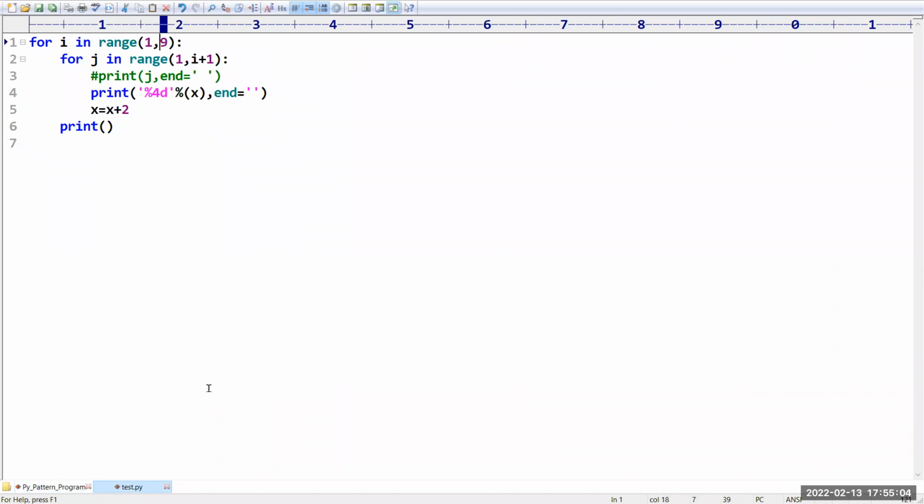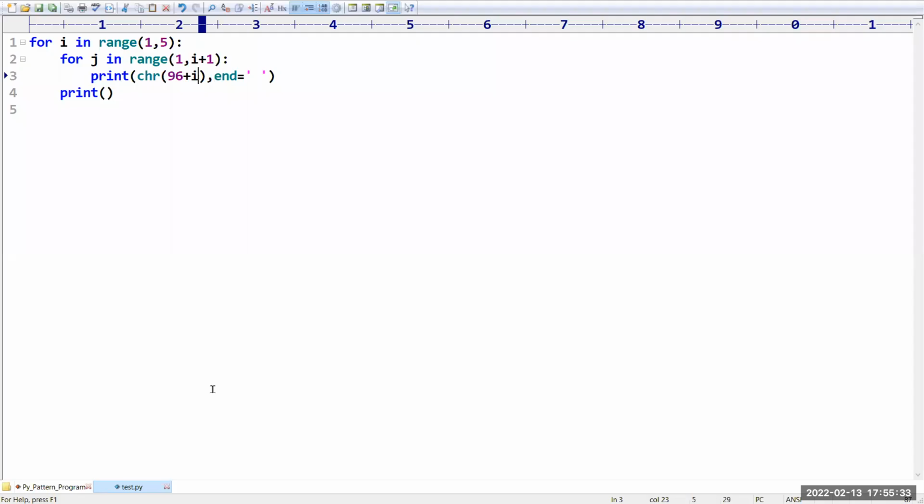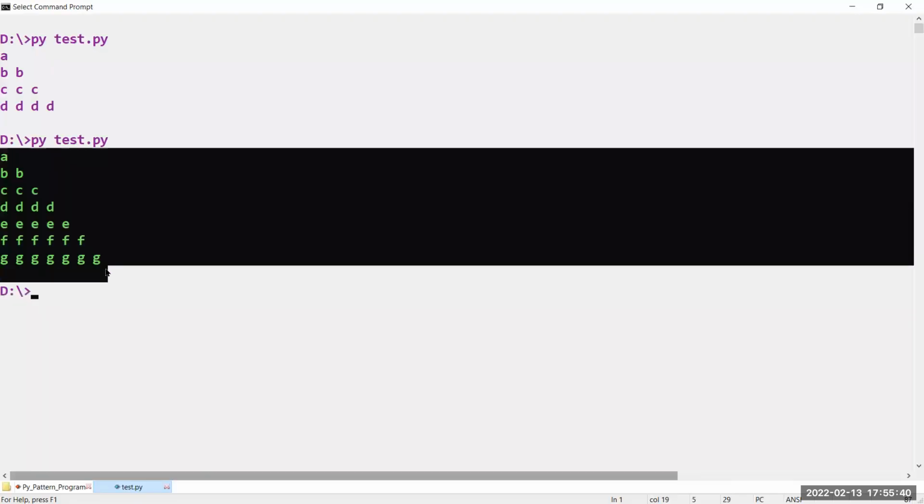For i in the range of maximum 4 rows, something like that, we have taken 1, 5, and we need to print chr, the character value of 96 plus the i value. Now let us execute. What will happen? Sir, A, B, B, C, C, C, D, D, D, D, like this we are getting. So let me take up to 8. Yes, this is the pattern that we have.